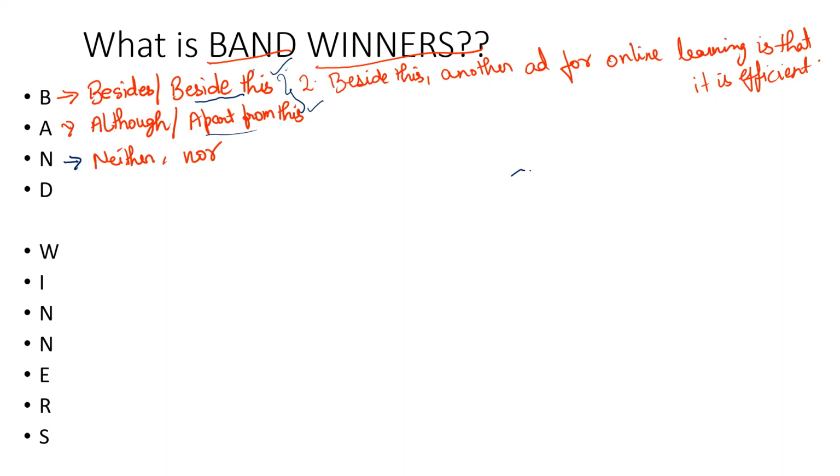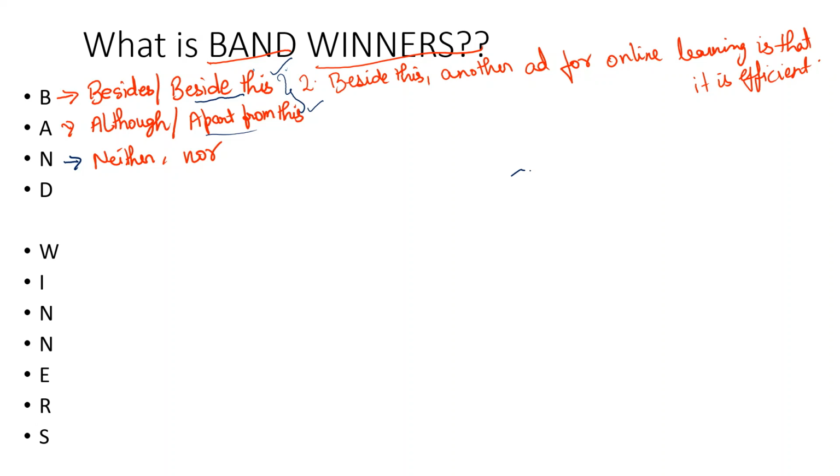Or you can say neither there is any difference in the position of swimming pool in part 1, nor there is any difference in the gym section of the map in the second option. When you are comparing two things, when you want to say that there are two things which is not found in both of the things, you will be saying neither nor.